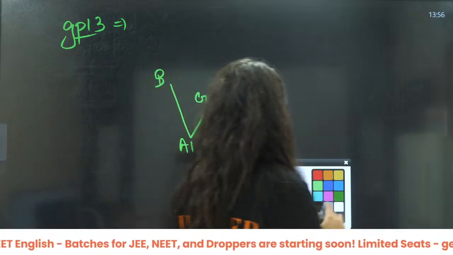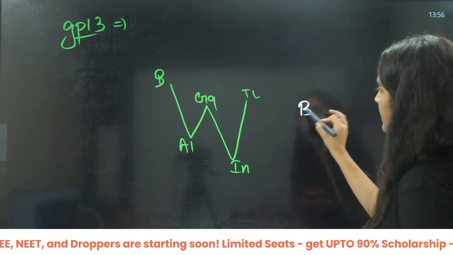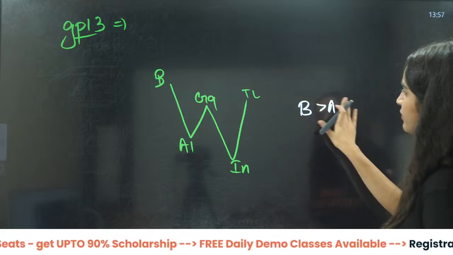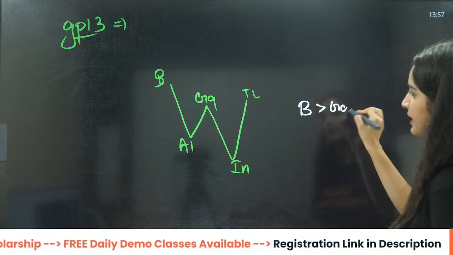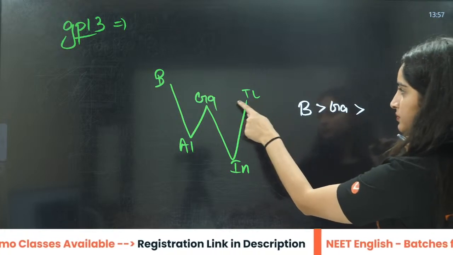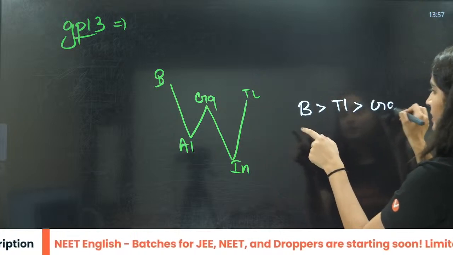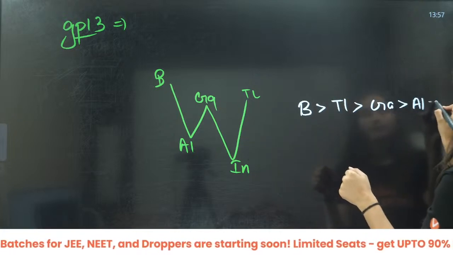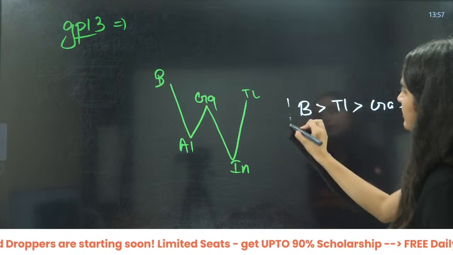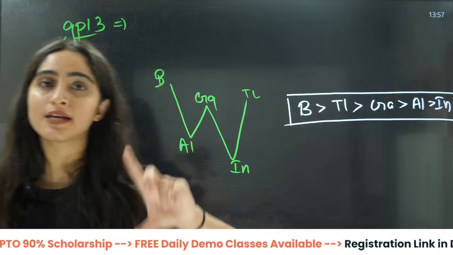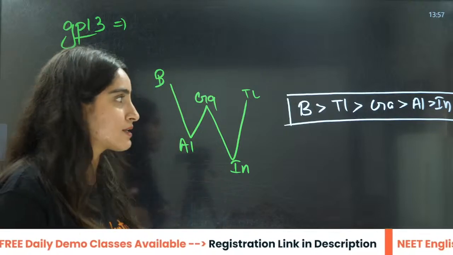You can write down the order here. B will be maximum, then after this there will be thallium, then gallium, then aluminium, then indium. This is the way to learn that trend, because it has so many irregularities, right?